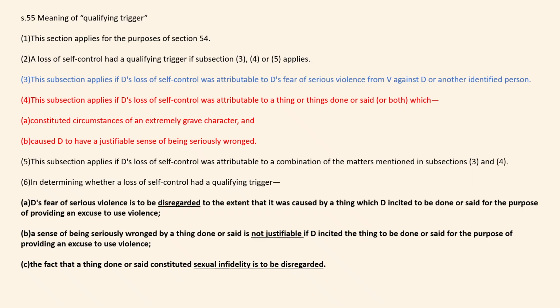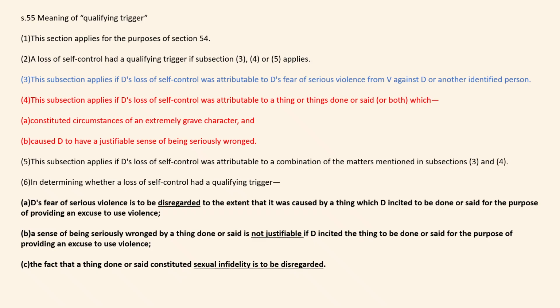Now subsection 5 applies if the loss of self-control was attributable to a combination of the matters mentioned. Subsection 6, in determining whether the loss of control had a qualifying trigger: look at A, defendant's fear of serious violence is to be disregarded to the extent that it was caused by a thing which the defendant incited to be done or said for the purposes of providing an excuse to use violence. So basically, if the person incites another person to be violent and then attacks that person, that should be disregarded. And then look at B.